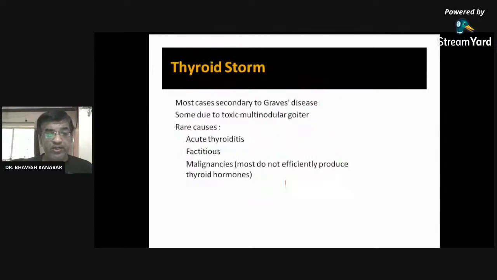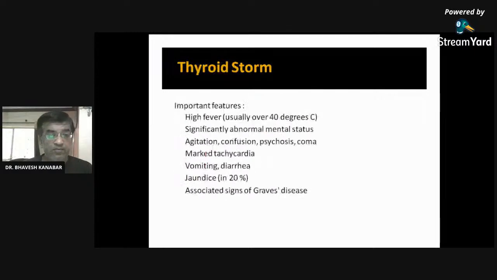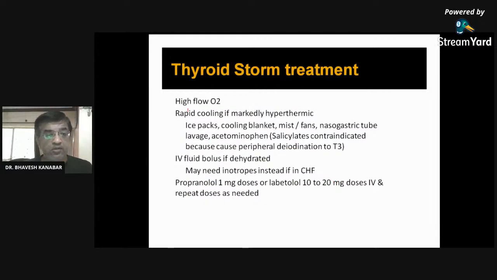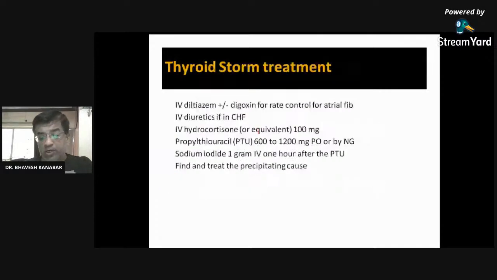No need to go into the detail of this. You may learn it in surgery. The causes are thyroiditis, and most commonly it is secondary to Graves' disease, toxic multinodular goiter, malignancy. Features of this storm are high fever, abnormal mental status, agitation, confusion, psychosis, marked tachycardia, vomiting, jaundice. Treatment is high flow oxygen, rapid cooling, ice pack, IV fluid, propranolol. This topic is more important in surgery. Treatment also includes diltiazem, hydrocortisone, diuretic, sodium iodide.